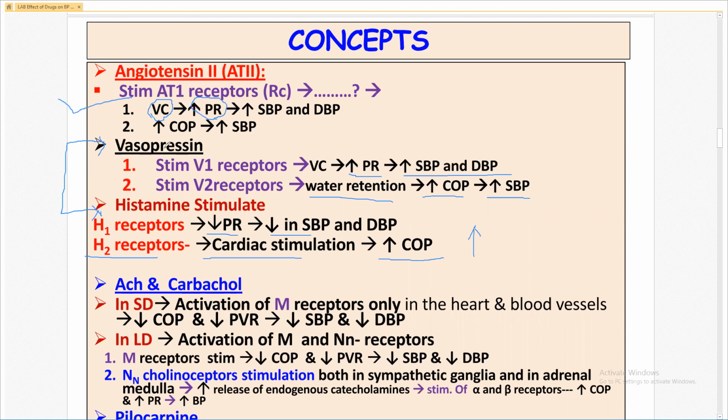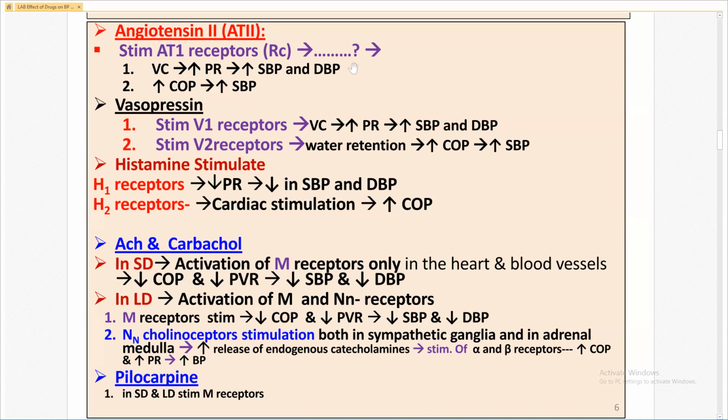So we'll skip this vasopressin and histamine, and we will see the acetylcholine and carbachol. Yes, this is also most important here. Acetylcholine and carbachol, this is available in the experiment. Listen carefully.